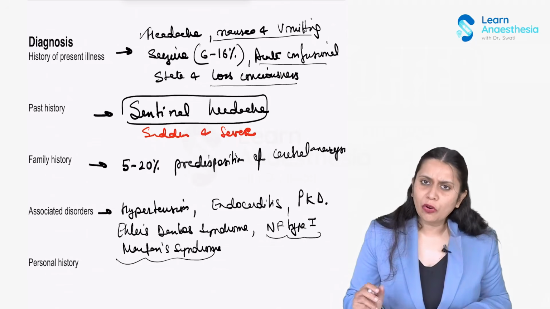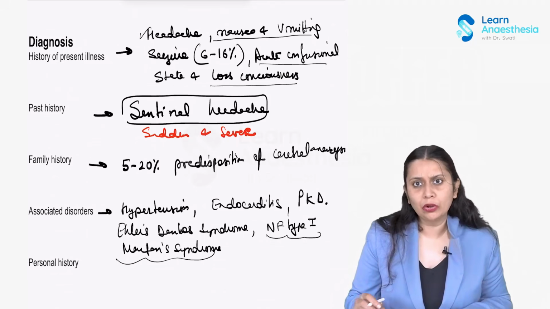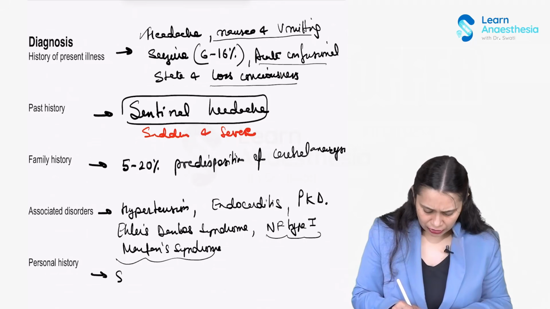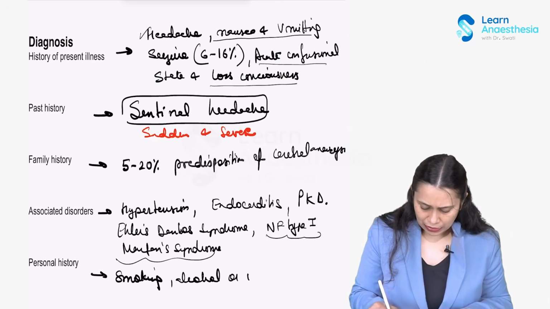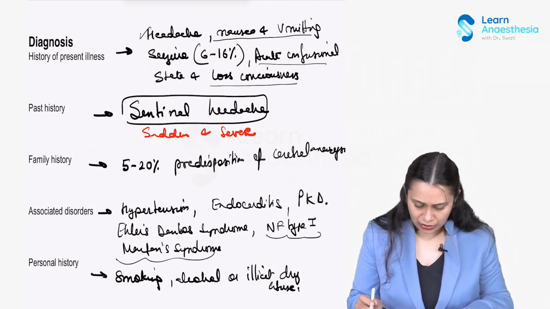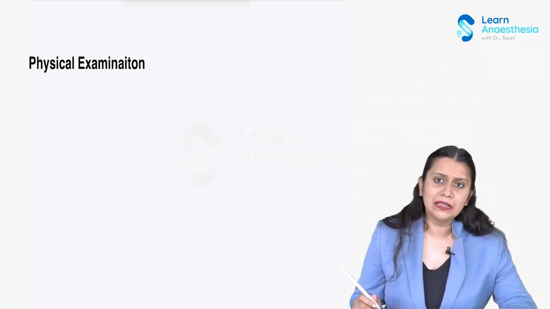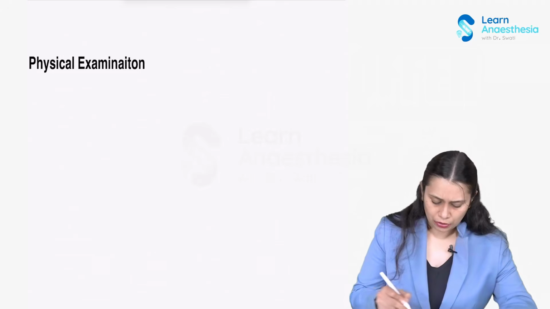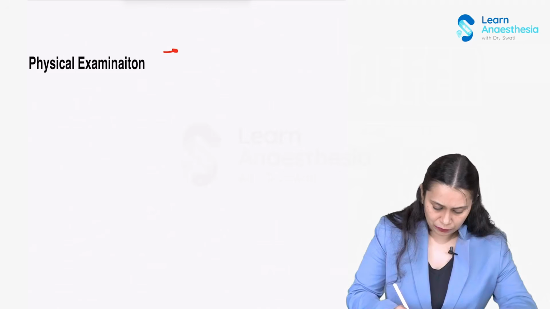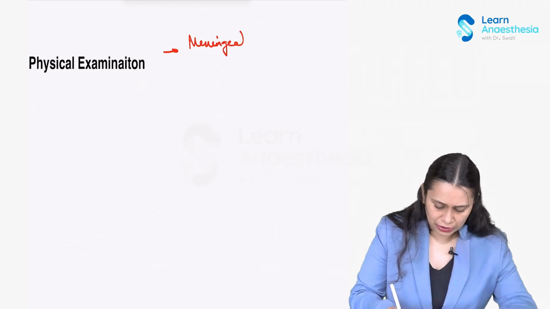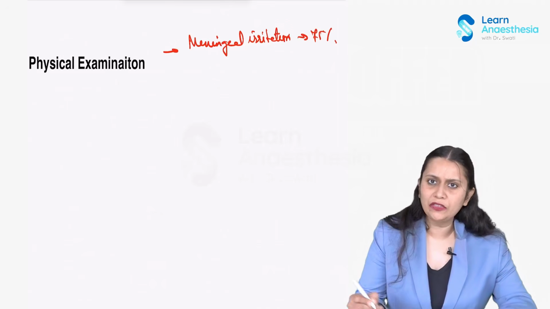Then we should always take the personal history of the patient, history of alcohol or smoking or illicit drug abuse. So we need to take the history of smoking, alcohol, and illicit drug abuse. So these histories should be taken. When we do physical examination of these patients, there would be signs of meningeal irritation, seen in 75% of the patients. So what would be the signs of meningeal irritation?